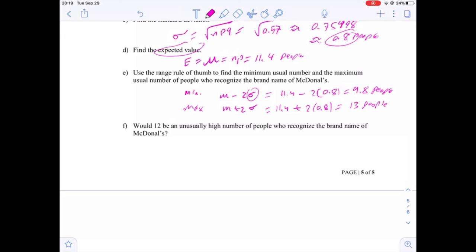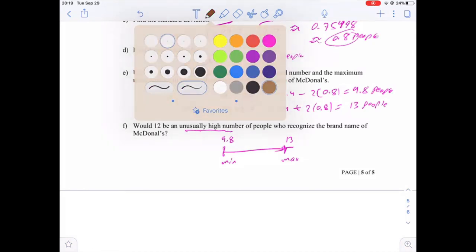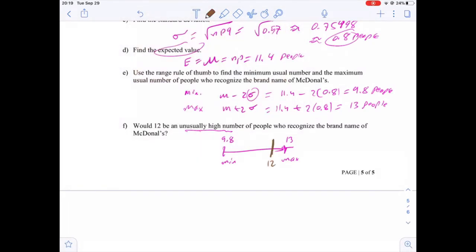Now part F: would 12 be an unusually high number of people who recognize the brand name of McDonald's? Now we know that the minimum is 9.8 and the maximum is 13. What about 12? 12 is within this range, so no, that's usual. It's not unusual.